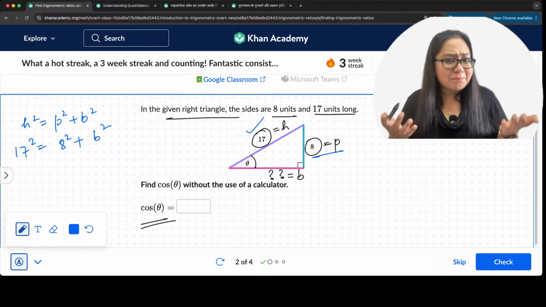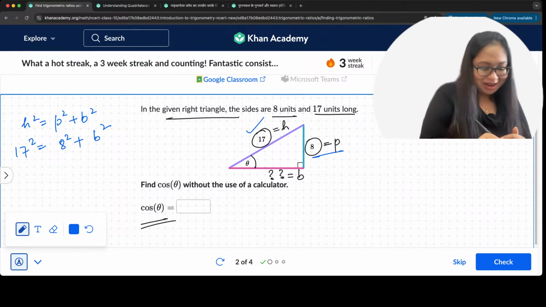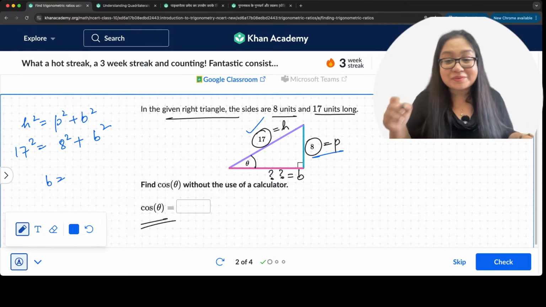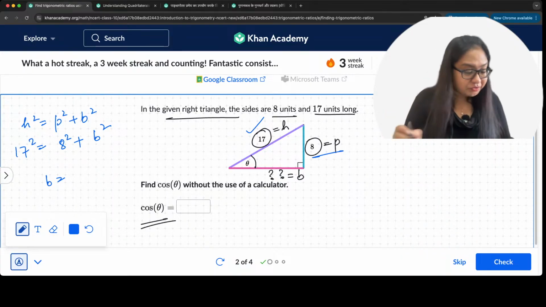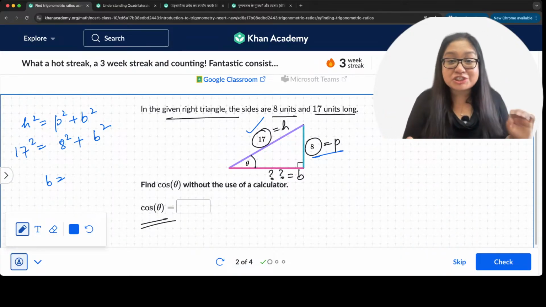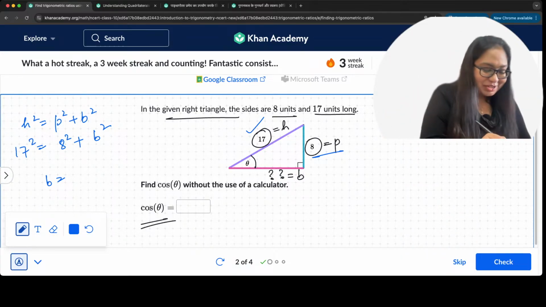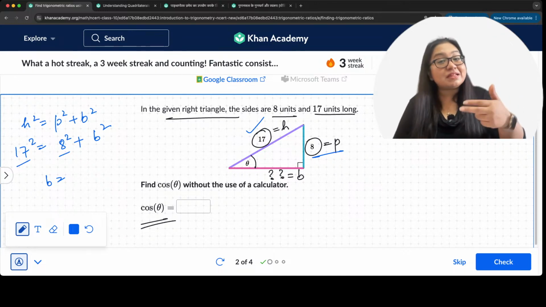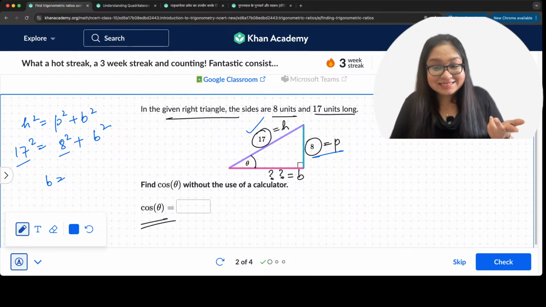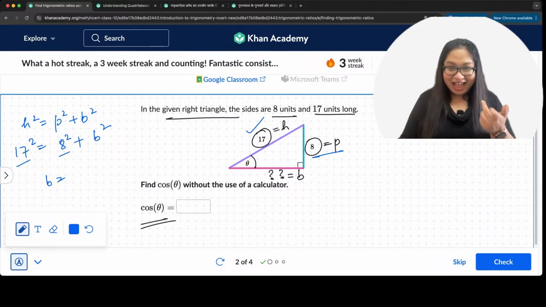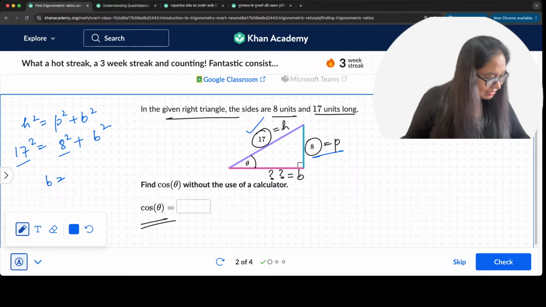We can find out b from here. What is the value of b coming out? B will be equal to how much? We have 17, we have 8. What will be the third number? I can see a lot of people giving me 15 as the answer, right?